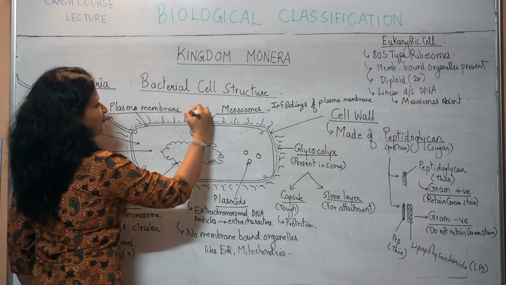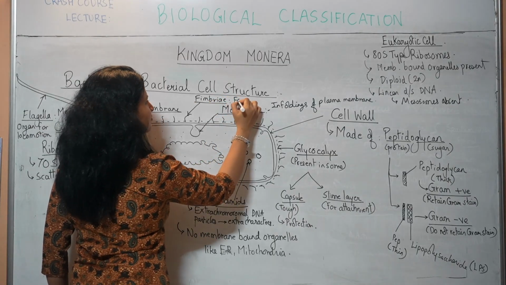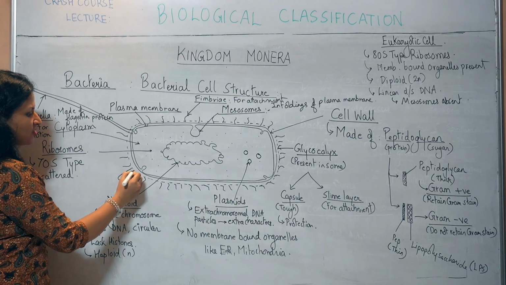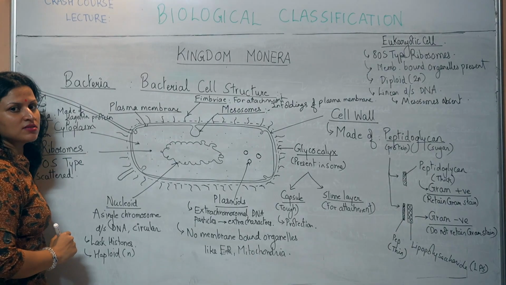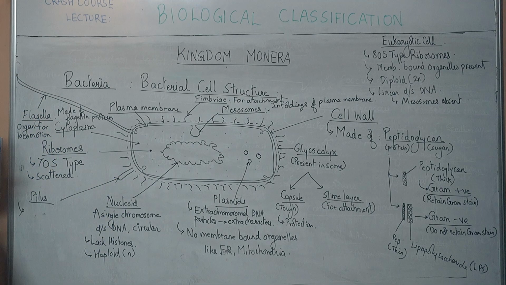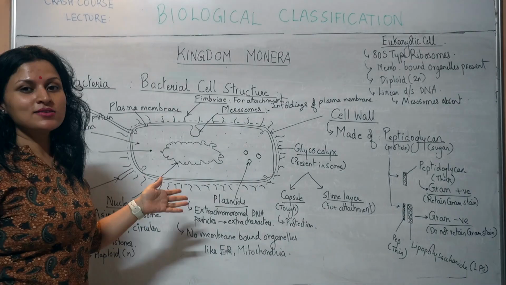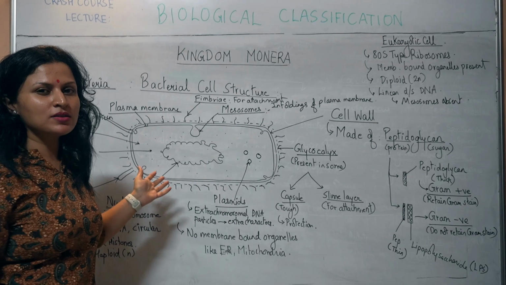Next, such hair-like structures may be seen in some bacteria. These are known as fimbriae. Fimbriae are meant for attachment. Some bacteria may have a short, sturdy structure like this, which is called a pilus. Pilus is an organ that makes this a male bacterium, so you can infer what its role will be.